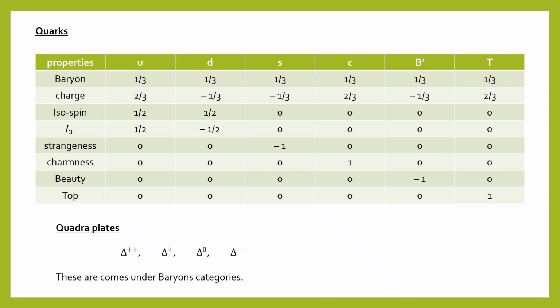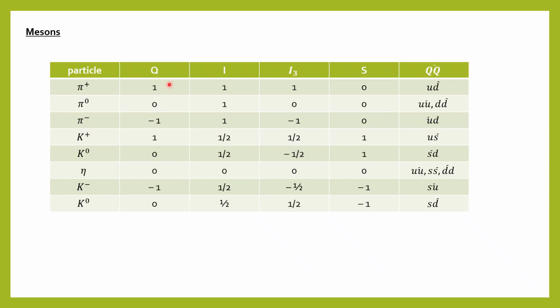Let's discuss what's next, like mesons. We have discussed the properties of the quarks. Now we'll discuss the properties of the mesons. Under mesons we have pi plus, pi 0, pi minus, K plus, K0 and eta. And K minus is the antiparticle of the K plus, and likewise for K0.